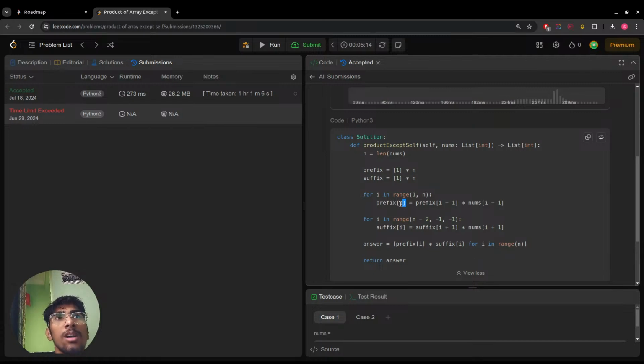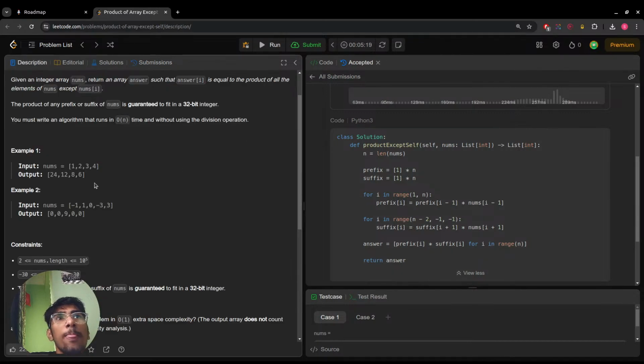So the prefix I is going to be equal to the... okay, let's think about it from the very first iteration.